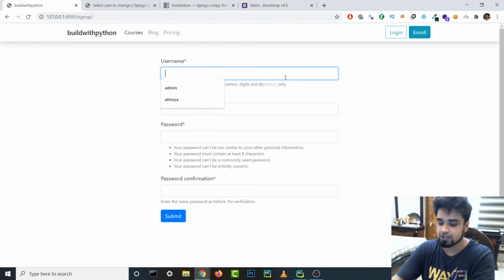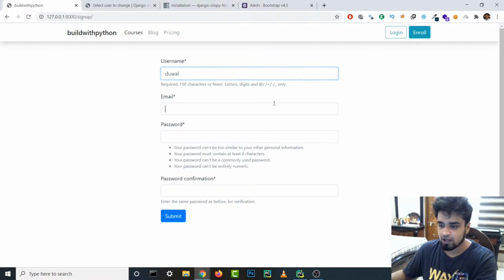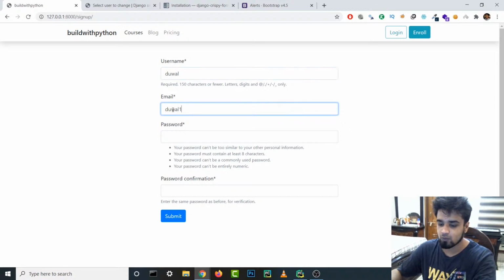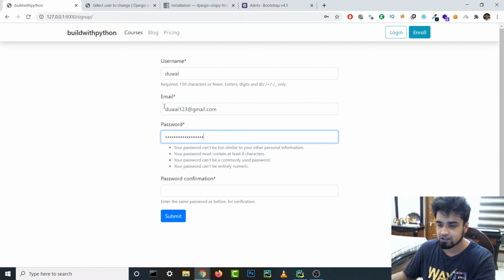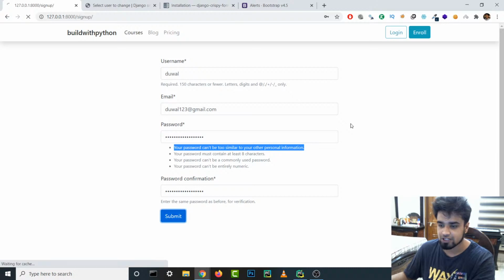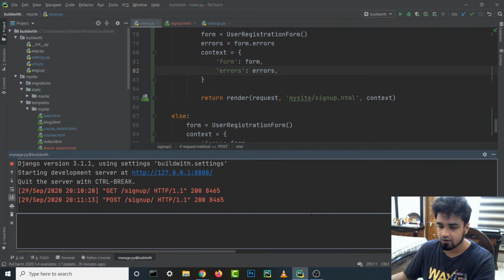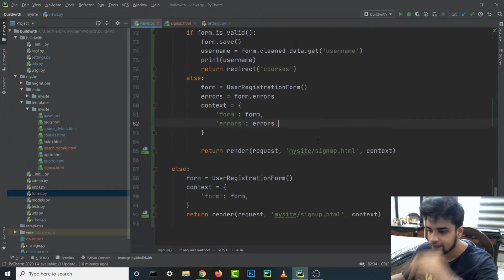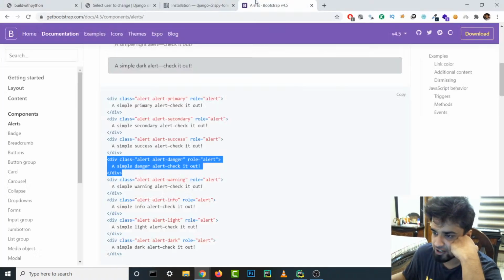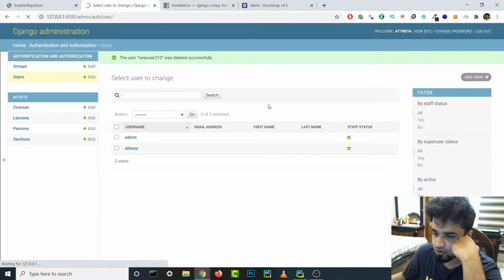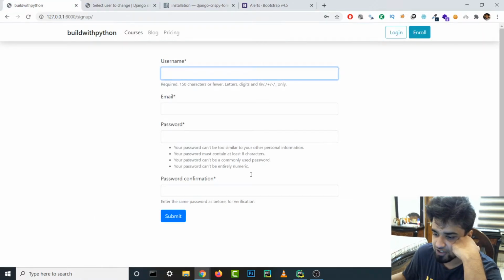Anyways, guys, let's enter something. For example, let's enter dual, I guess, and his email will be dual123@gmail.com. And what we are going to do first of all is enter the email as the password. So this should give us an error because our password is too similar to our email. Let's submit this one, and it's not actually giving it to us. Did it actually get saved inside our database? Let's reload this and check. No, it didn't. So that means there was an error.